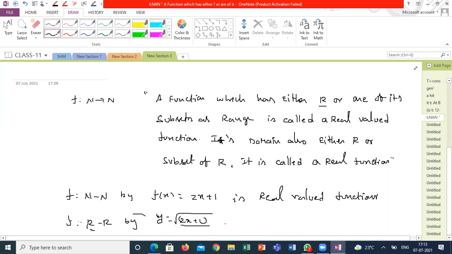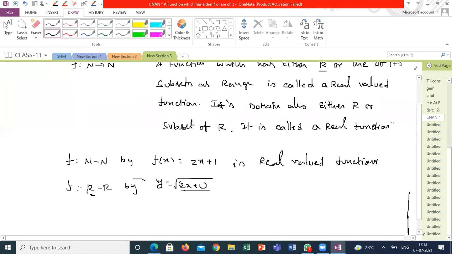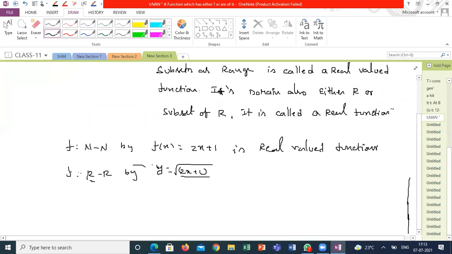If I define this expression on R to R, I am saying this is not a function. How is it possible to explain this as a function? Is it possible with f from N to N by y equals root of 2x plus 1? It is also not a function.